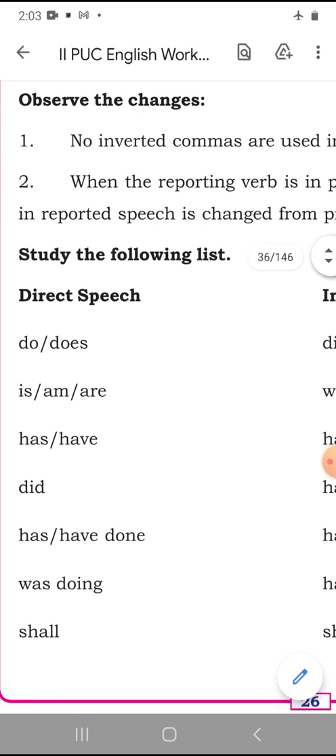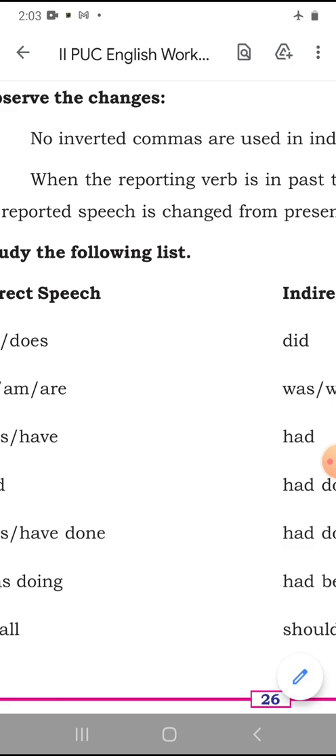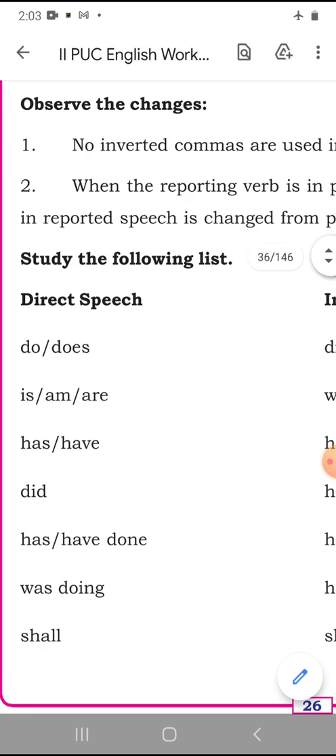And then, the second point is that when the reporting verb is in the past tense, indirect speech is in the past tense. The tense of the verb in reported speech is changed from present to corresponding past. So, if you haven't understood, let me tell you once again.